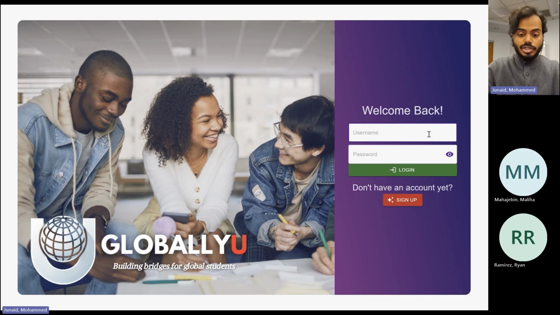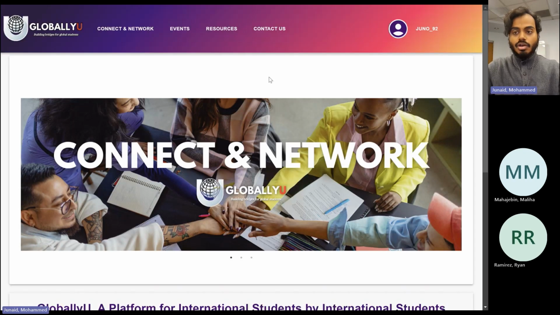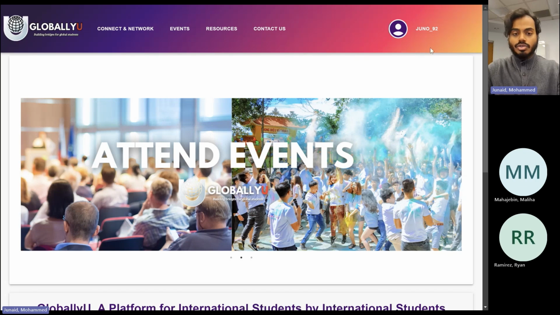Now, using those same credentials, I will attempt to log in. So pass 1, 2, 3, 4. As you can see, these are the credentials that I used to sign up, and now I can also use these to log in. Once I've logged in, I am greeted with the tile that shows the logged in user.